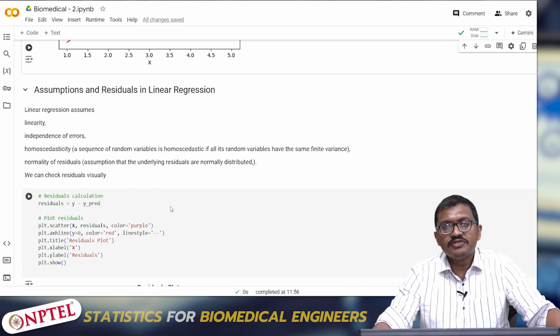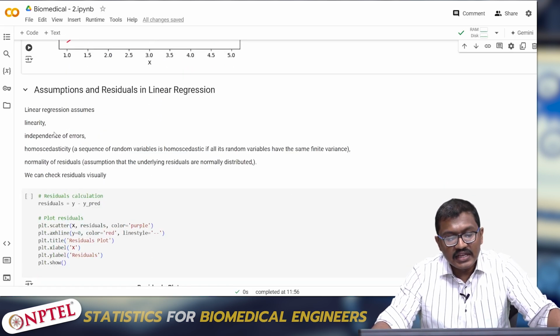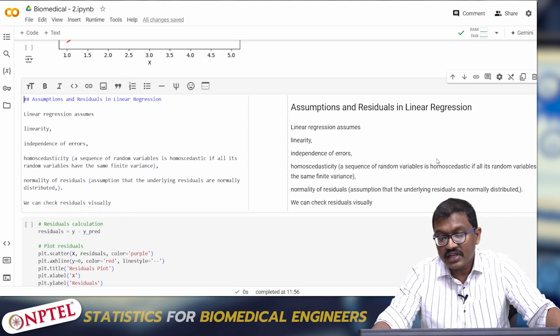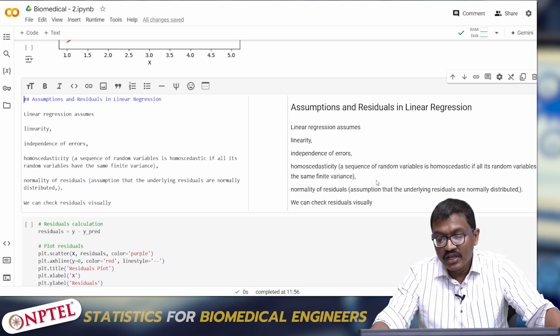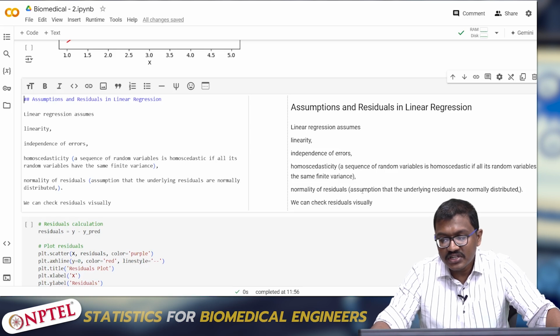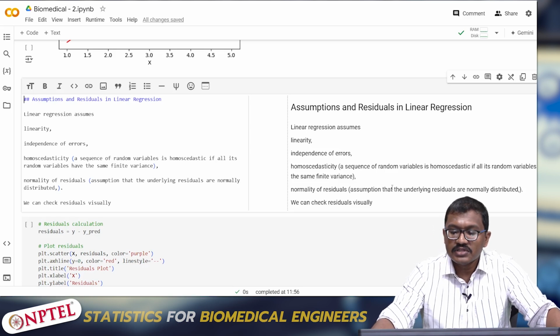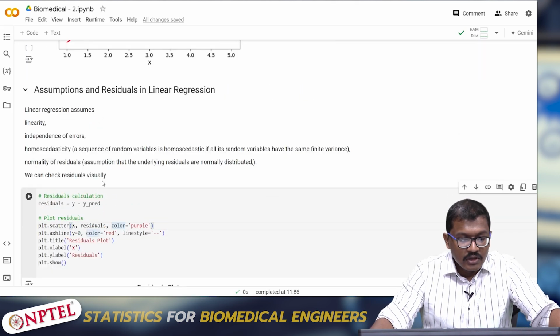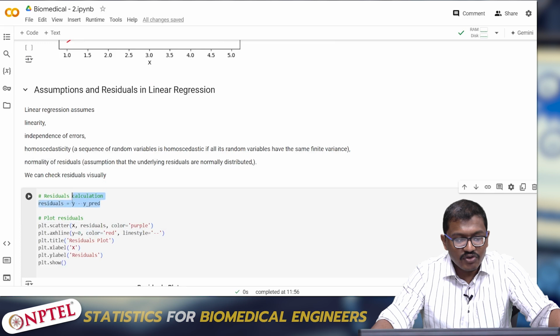Some assumptions which we take in a linear regression are linearity, independence of error, homoscedasticity, and the normality of residuals. Homoscedasticity says that all the random variables should have finite variance. For normality of residuals, we say that all the residuals are normally distributed. We assume such things while doing linear regression. Residuals are the leftover.